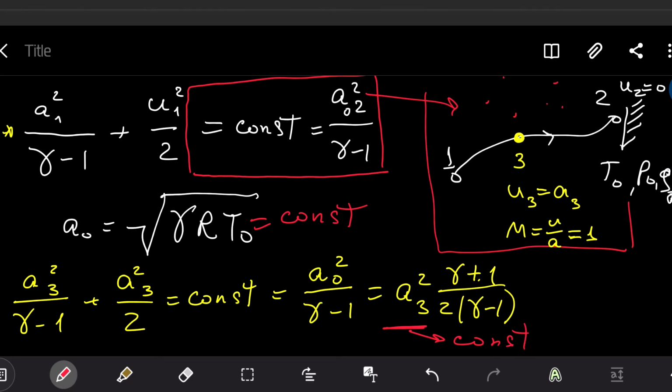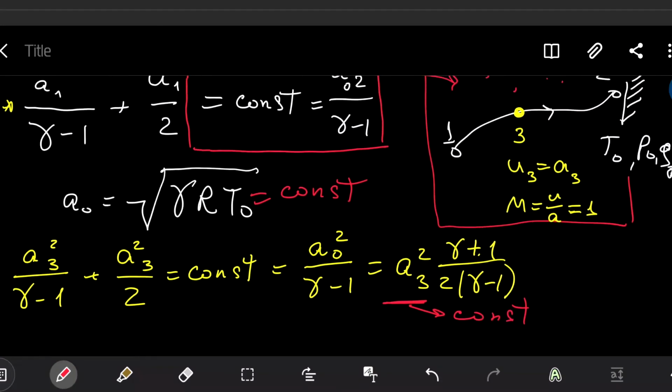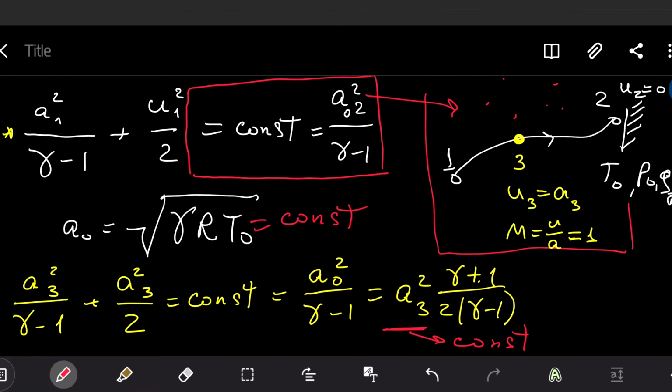Since all parameters in this equation, the left and right side, are constant, then A3 is also constant. So as a consequence from this formula, we find the following. If we have a flow where we have Mach 1 in the flow, this is called characteristic point.